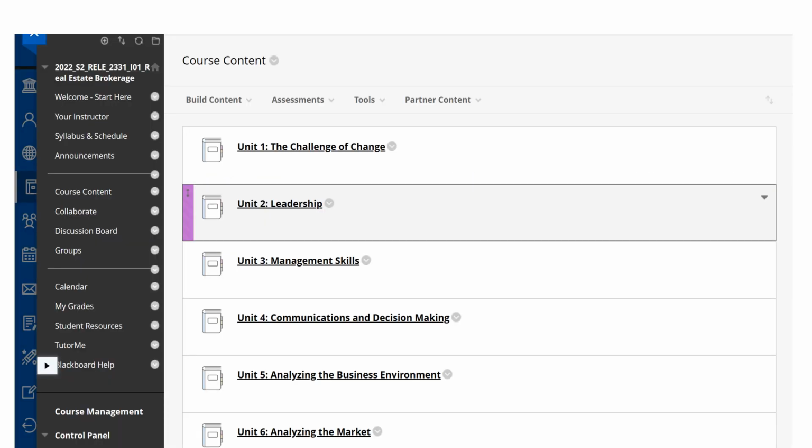When you go in to Blackboard, everything's going to be hosted on Blackboard, and all of your work will be here in course content. So when you click on course content, you will be able to see all of the units. Now your screen may look a little different than mine because I'm not showing you this in student view.